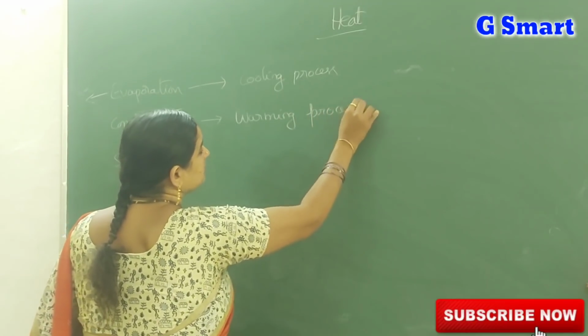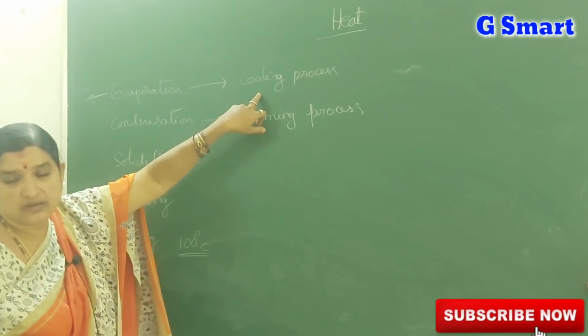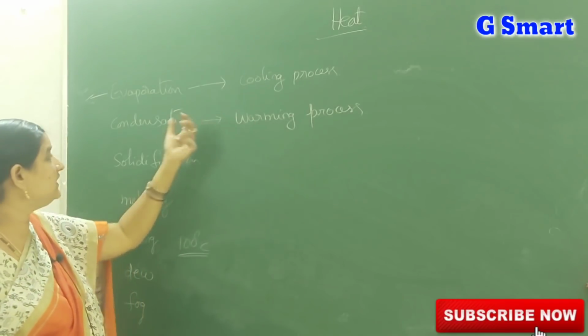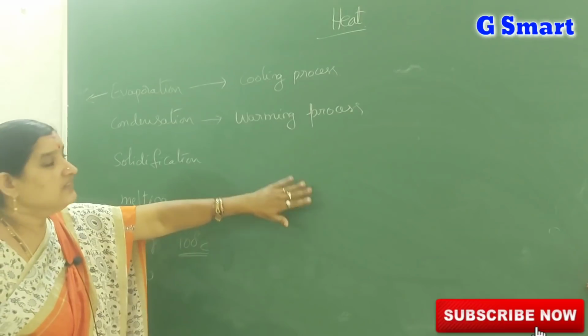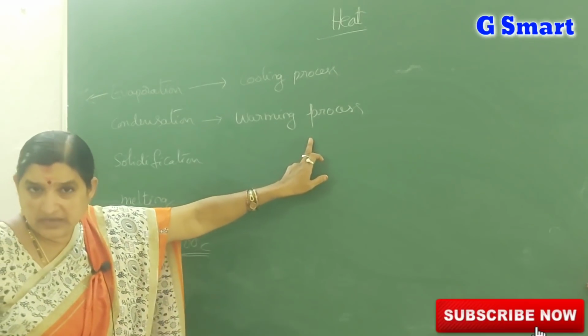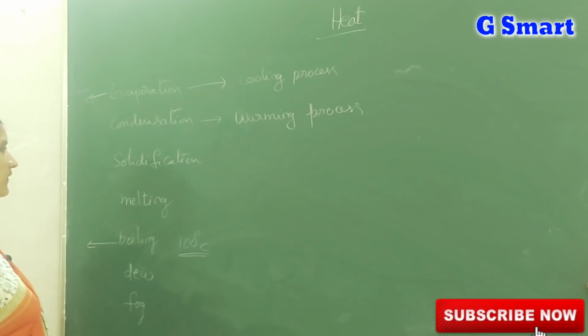Why? Because heat energy is lost. In evaporation, it gains energy, so the surrounding area becomes cool. But here it is losing energy. In condensation, water vapor loses its energy and becomes water. That energy enters the surrounding atmosphere. That's why the surrounding atmosphere becomes warm. That's why condensation is called a warming process.